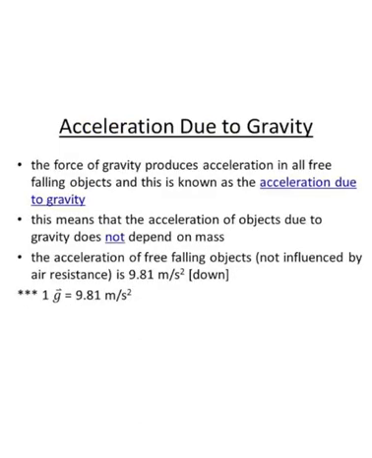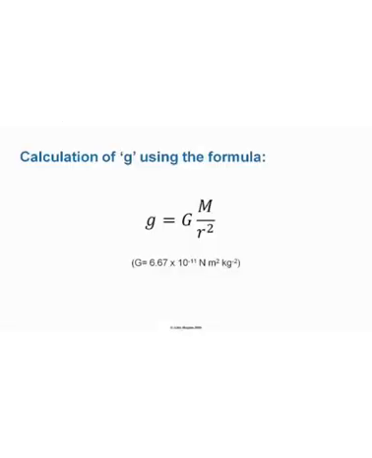Now we will see what is this acceleration due to gravity. The definition is: the force of gravity produces an acceleration in all freely falling objects, and that is known as acceleration due to gravity, which is represented by small g. This means that the acceleration of objects due to gravity does not depend on the mass of the object. And we have seen the value of small g, that is constant, 9.8 meter per second square, which can be calculated by this formula as you can see on screen.